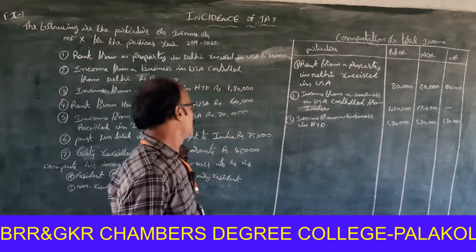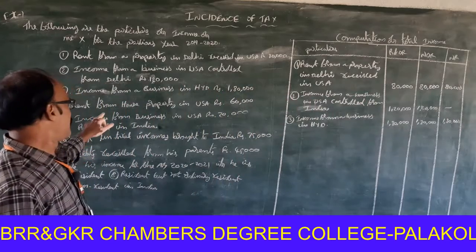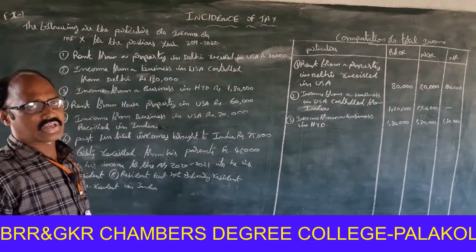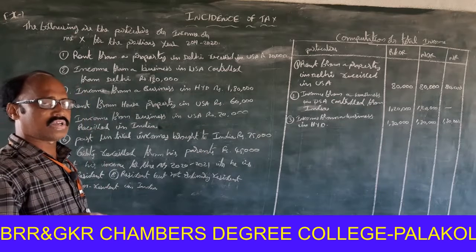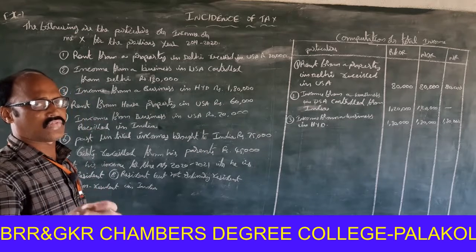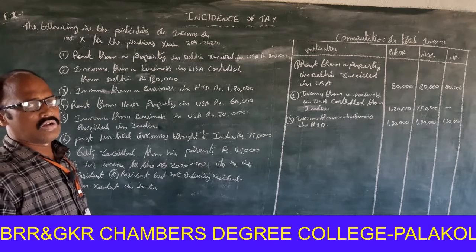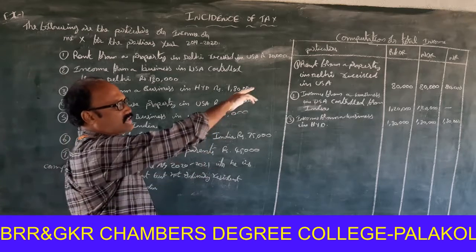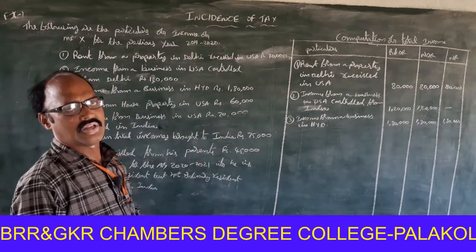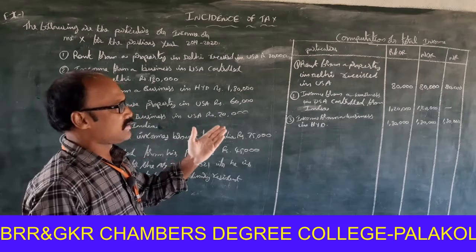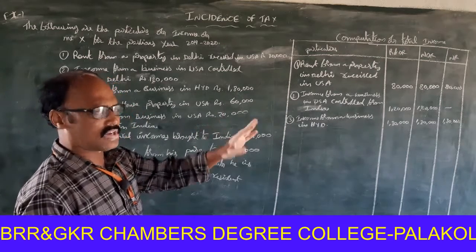Okay. Next one, rent from house property in USA. Income outside India, received outside India, foreign income. It is not controlled from India. So it is taxable for resident and ordinary resident only. It is not taxable for resident but not ordinary resident and non-resident.